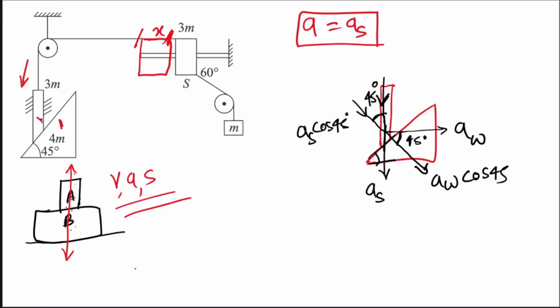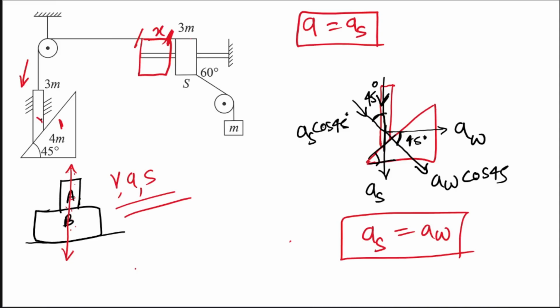And these two have to be equal, right? You can see they are in the same direction. Magnitude wise also they have to be equal, then only the relative thing will be zero. So you will write AS cos 45 is equal to AW cos 45, and that will give you AS is equal to AW.